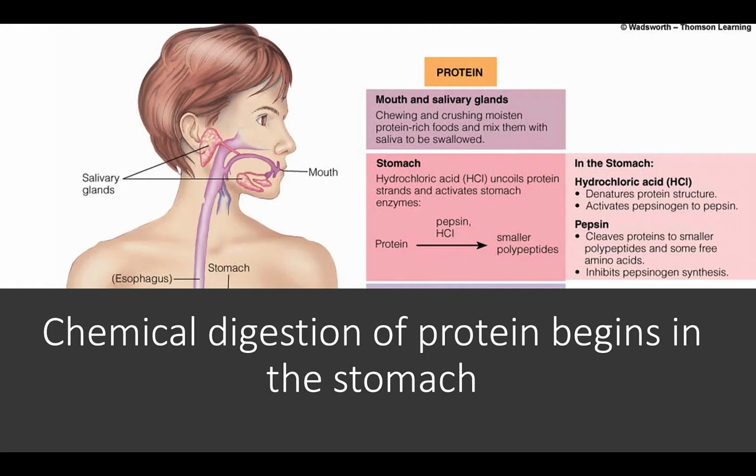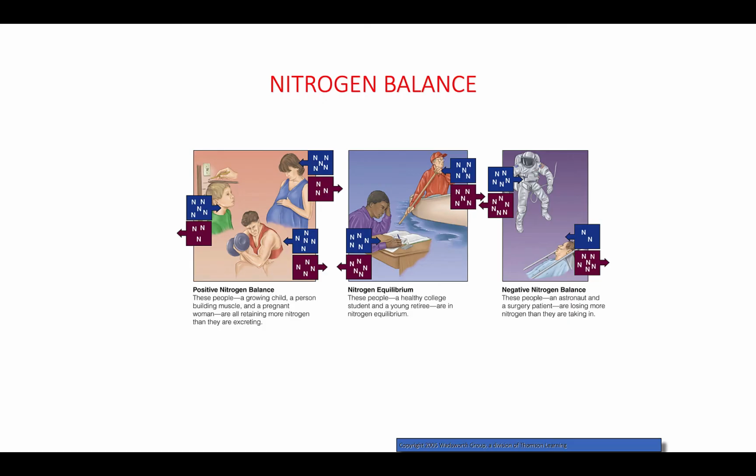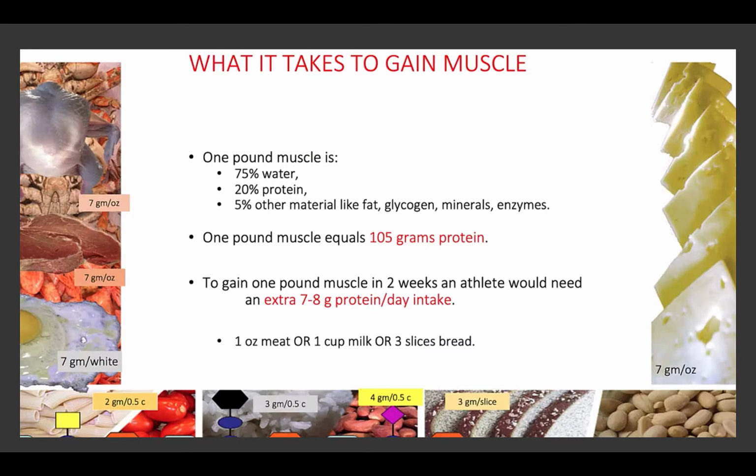The chemical digestion of protein begins in the stomach. Review the digestion, what happens, how we get to those individual amino acids. Nitrogen balance: we have positive nitrogen balance, nitrogen equilibrium, and negative nitrogen balance. It depends on what's going on in your body and what it needs to do with the nitrogen from those amino acids. A muscle is 20% protein, which is about 105 grams of protein.